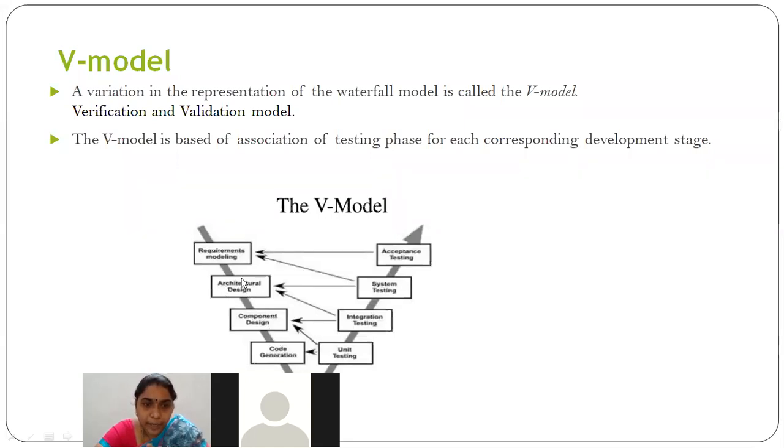So in the library management system, these are the modules that should be included. The renewal module design should be like this. The payment module design should be like this. The billing module design should be like this. Each component design should be like this. Component is nothing but small modules. Every individual module's design will be prepared in this design part, right? And next, after the module design is over, we'll move on to the coding part where the code is generated.